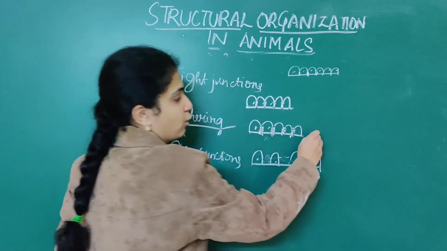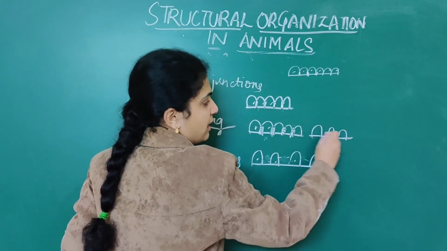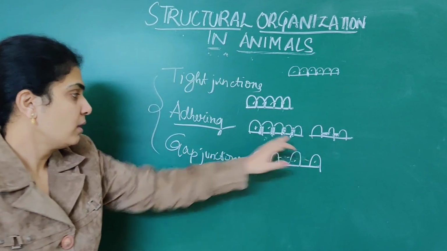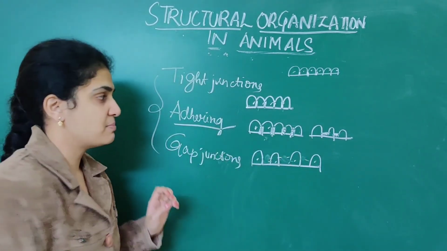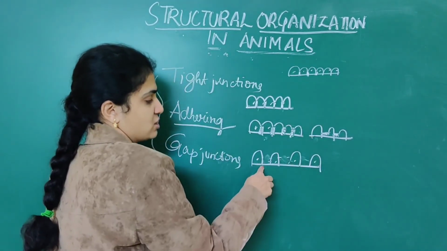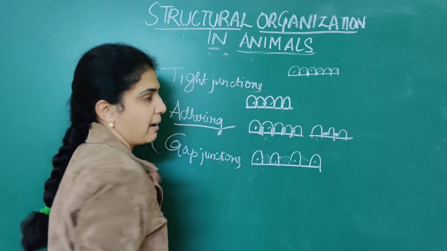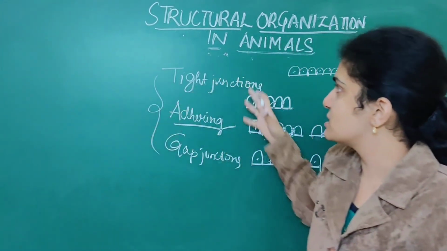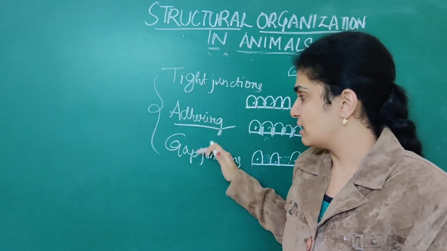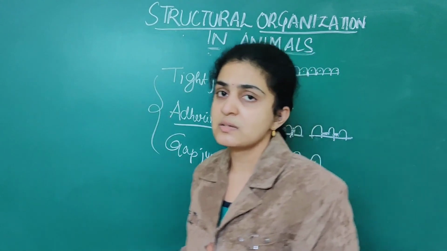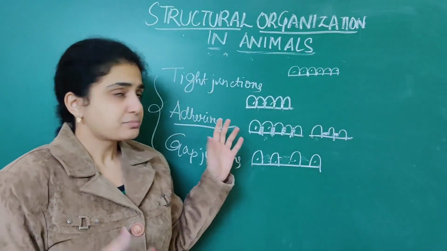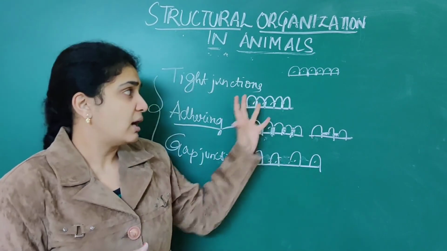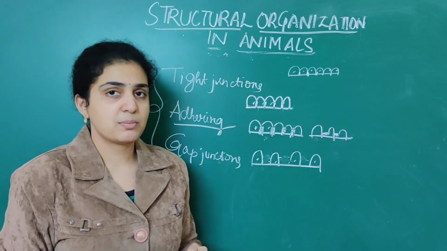This diagram you can draw like this also. They are adhered to one another by simple adhering cementing substance. So this is an adhering junction. Gap means there is always a gap that is present. So how do you differentiate between these junctions, tight junctions, adhering junctions as well as gap junctions? It is nothing but how each cell is organized to one another. That only is the three types of junctions which are present.